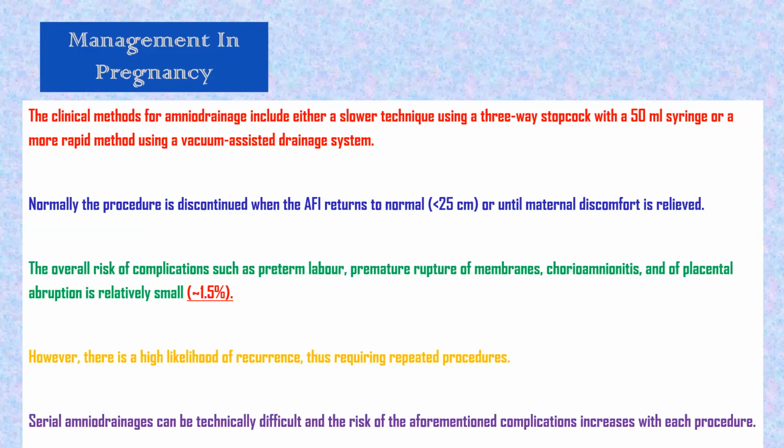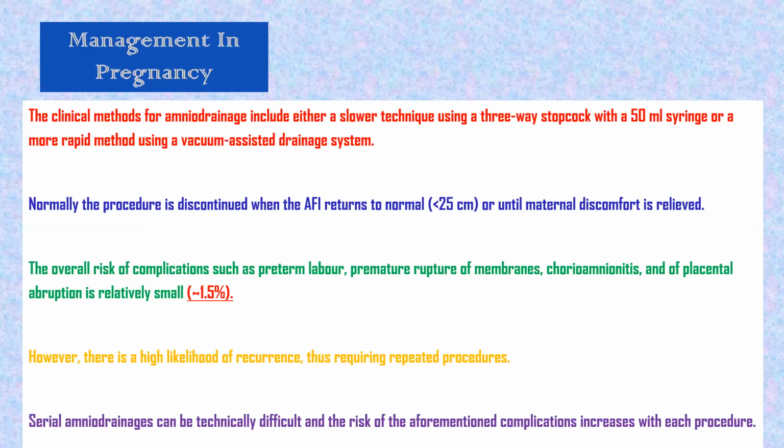Normally, the procedure is discontinued when AFI returns to less than 25, because it is then no more polyhydramnios, since our definition of polyhydramnios is 25 centimeter or more, isn't it? So once it returns to normal, the procedure will be discontinued,